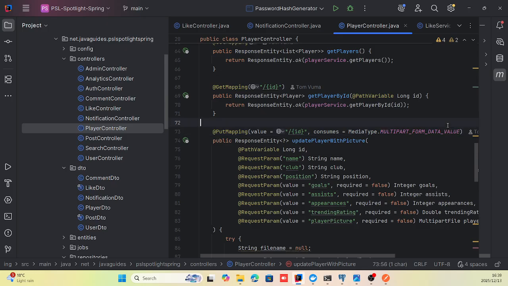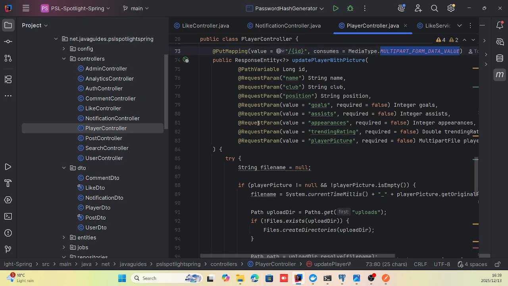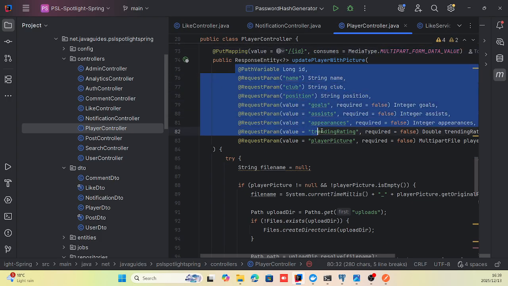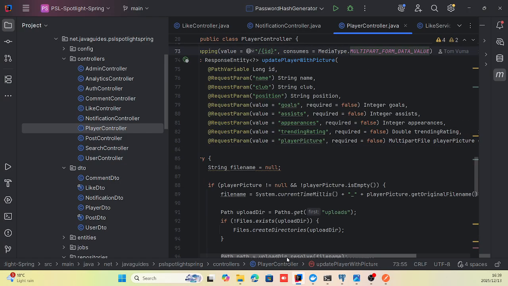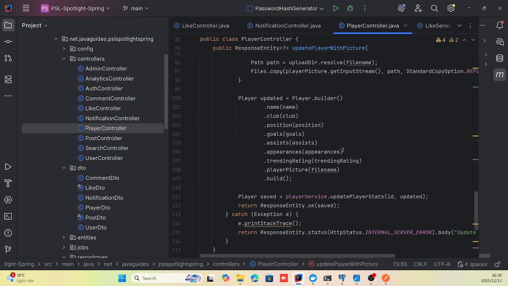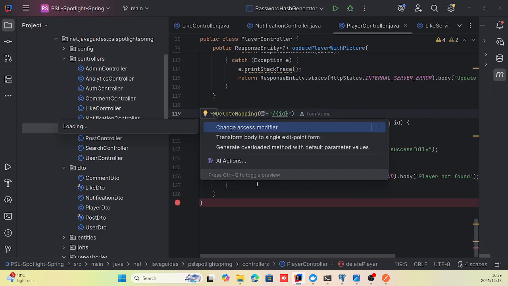That's what I researched and found. When an admin updates a player's details, I have all these fields from ID all the way to the player picture, which is allowed because of this multipart form data value. And then deleting a player, which only an admin can do.